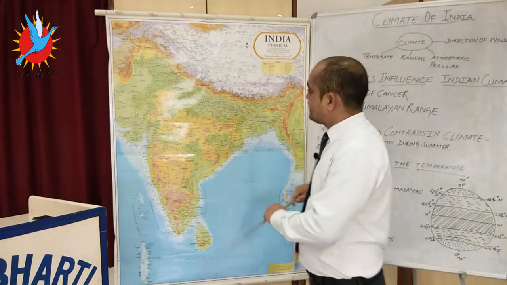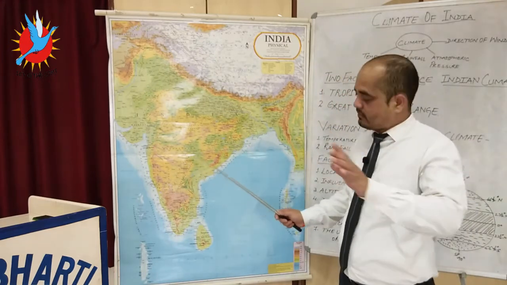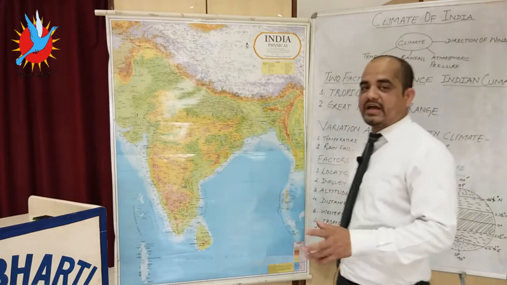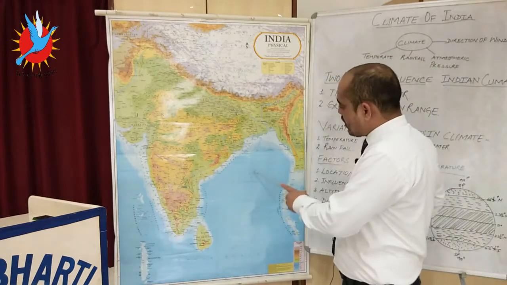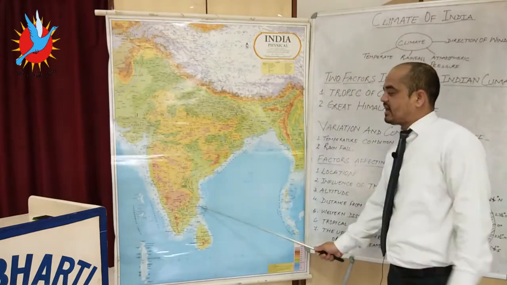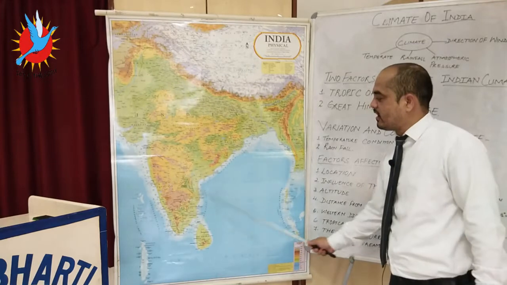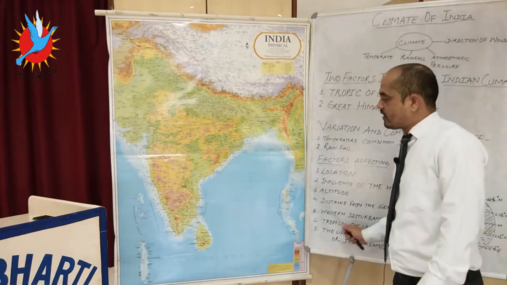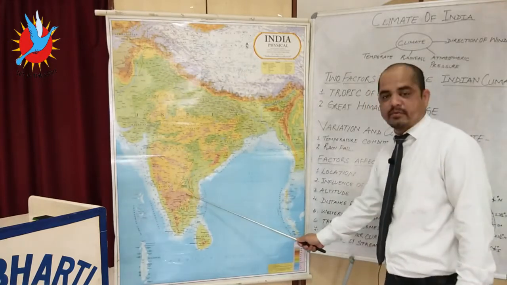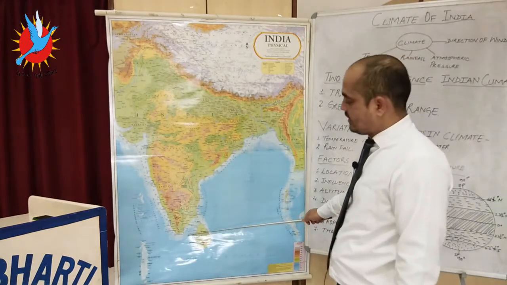These winds, when they are traveling from the northeastern side, first of all do not bring moisture. Why? Because they are blowing over the land masses. But when they are crossing over the water bodies, this Bay of Bengal, they pick up the moisture and hit the areas. You can see that this tip, they create the rainfall over the Coromandel Coast because they hit the Coromandel Coast. This Coromandel Coast receives the rainfall in winter season.